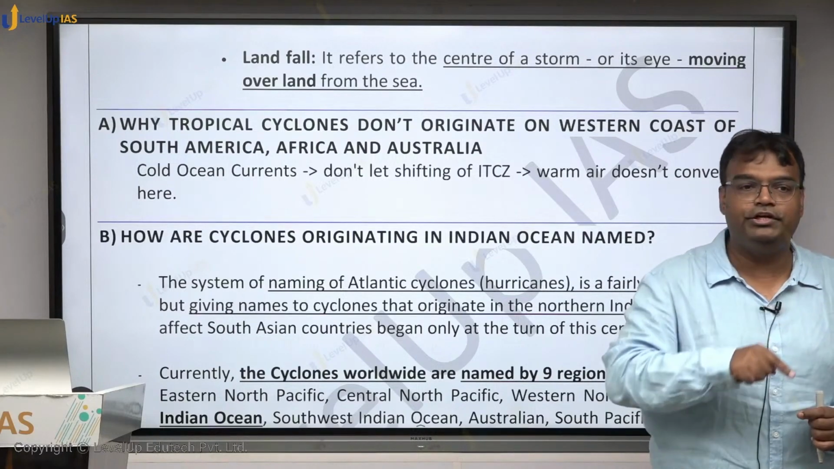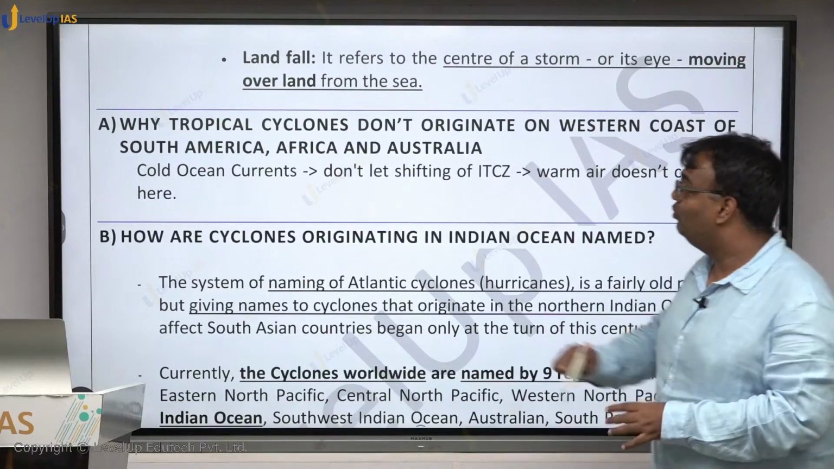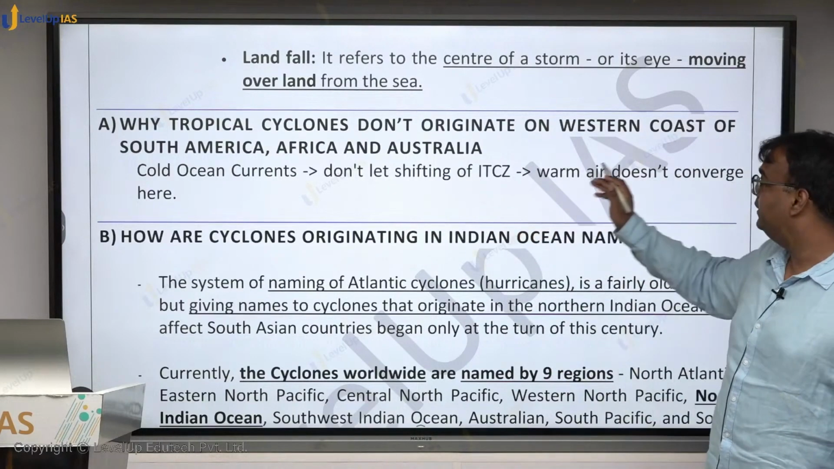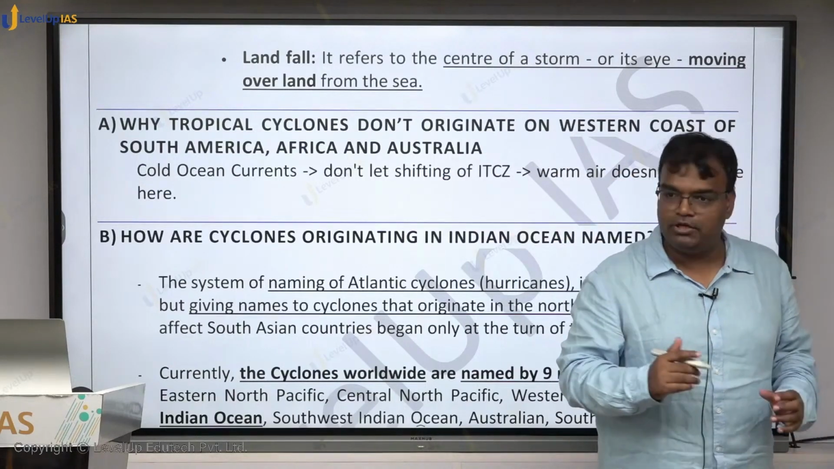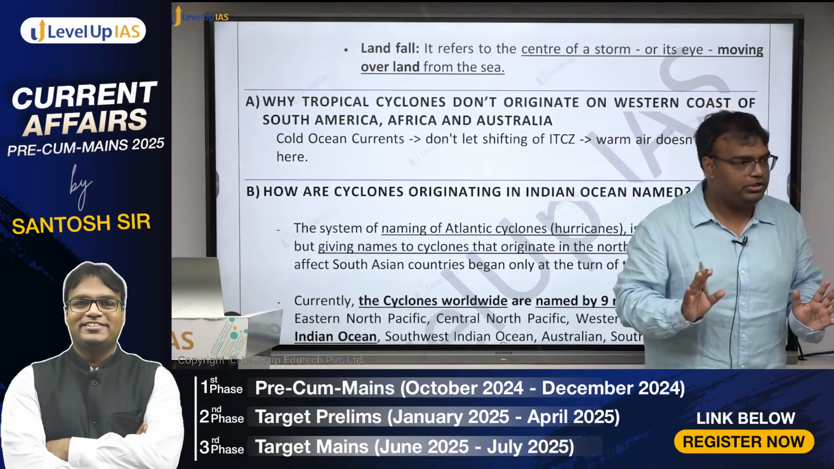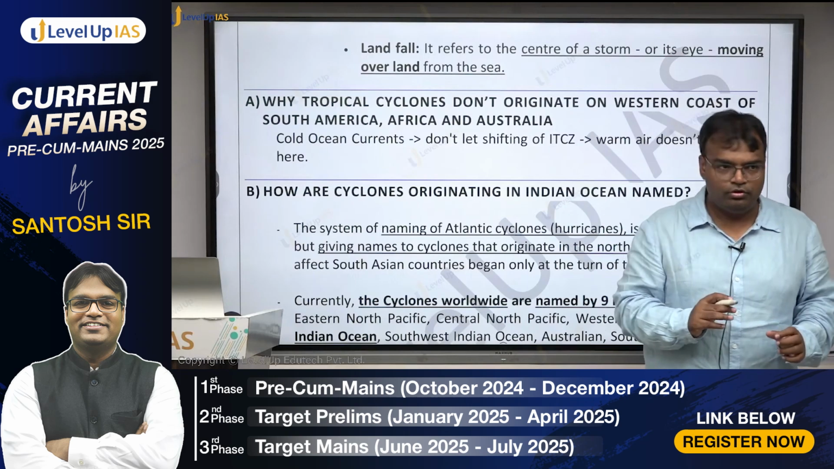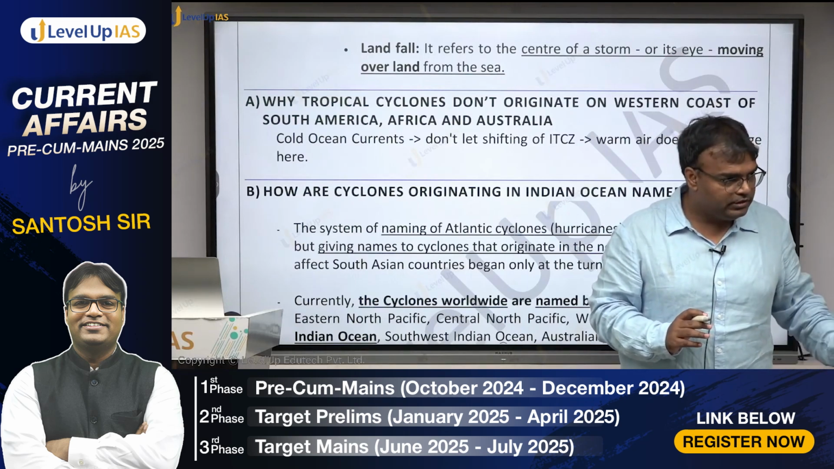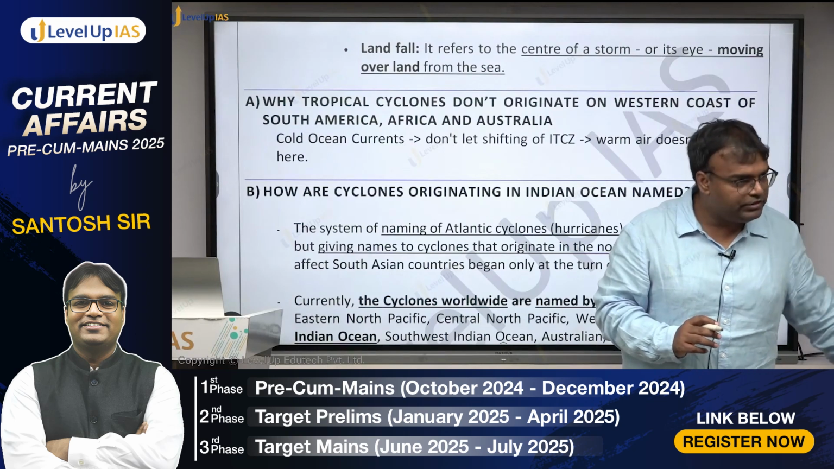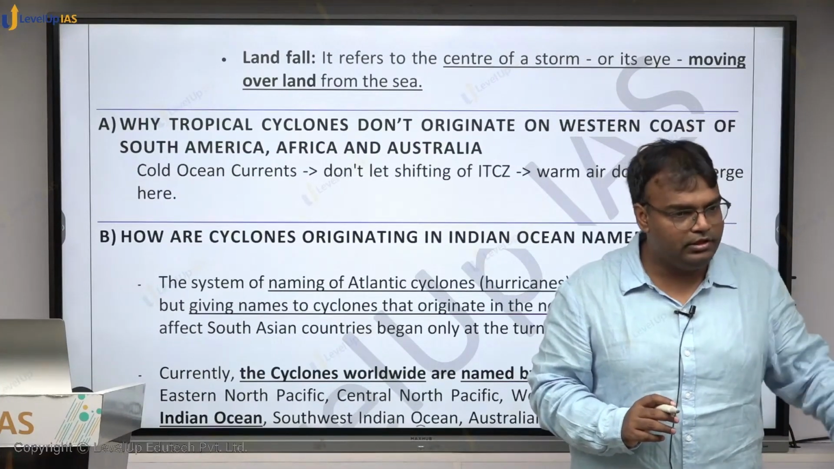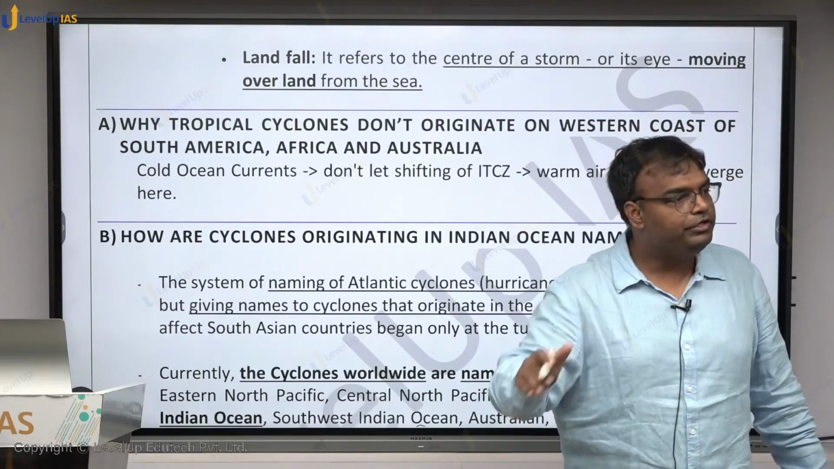This cold ocean current would lead to what? Keeping the sea surface temperature cooler. So cold ocean currents don't let the ITCZ shift here and warm air does not converge here. Do we understand? We have studied ocean currents. If you have studied ocean currents, you will know the various ocean currents. Cold currents come from the region below the Tropic of Capricorn to the west side of the continent. In Africa, in South America, and even on the west coast of Australia.